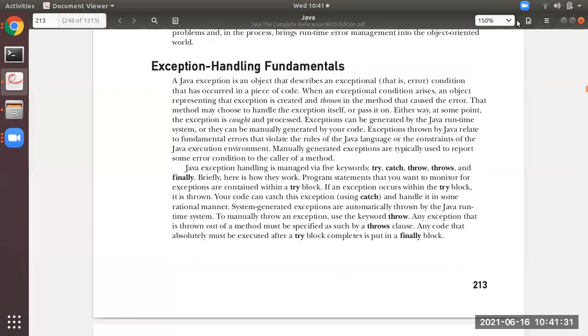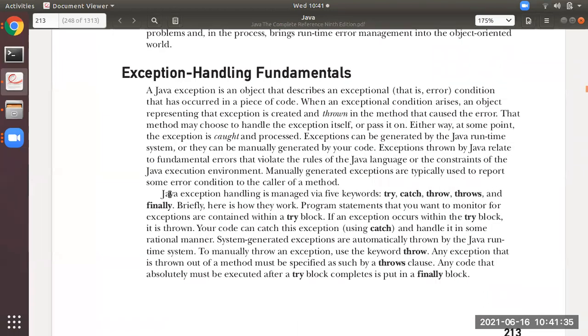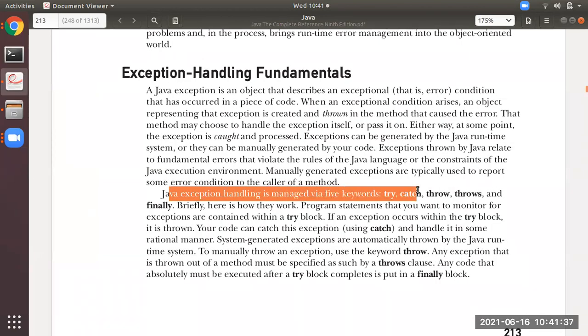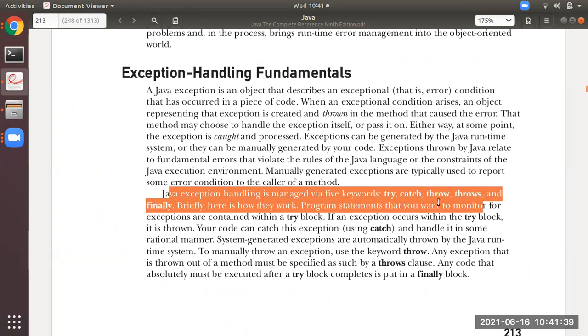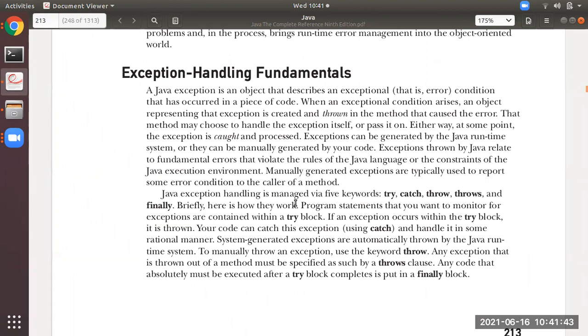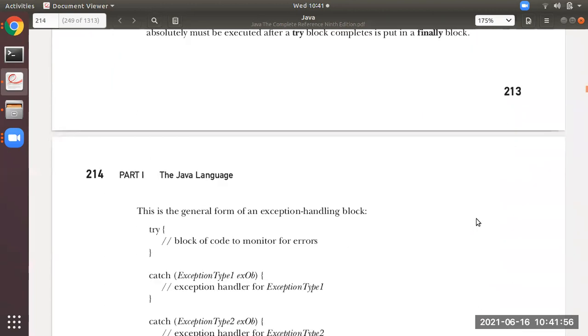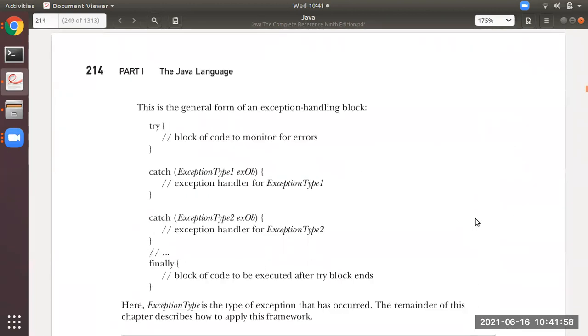So you can see over here, Java's exception handling is managed via 5 keywords. They are try, catch, throw, throws, and finally. Its work is explained over here. I will explain all these things with the syntax, and after that you can read and you will find it easy to understand.